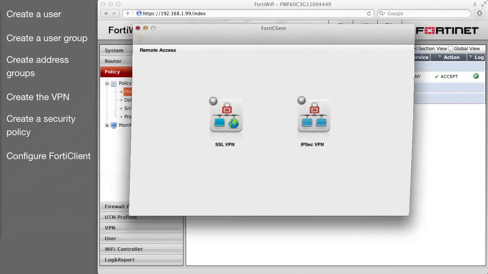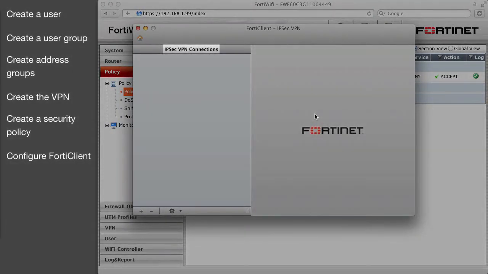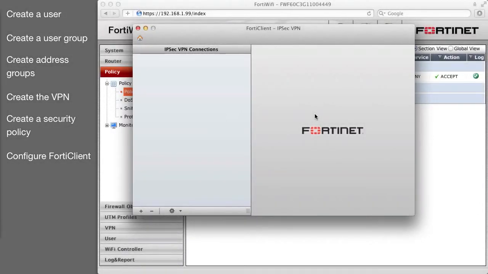Start the FortiClient application. Ensure you are viewing the IPsec VPN configuration. You can select the home icon to choose between SSL VPN and IPsec VPN. Add a new connection.